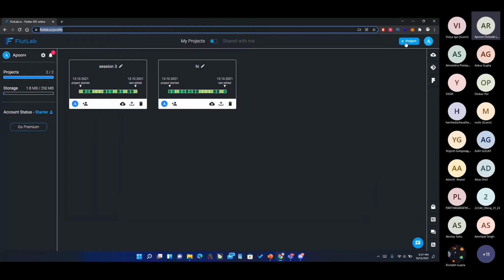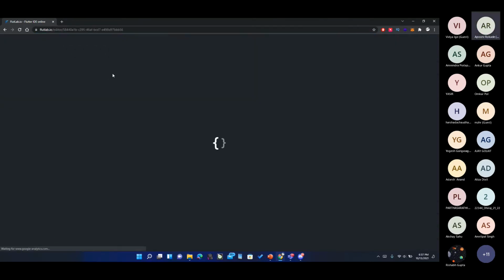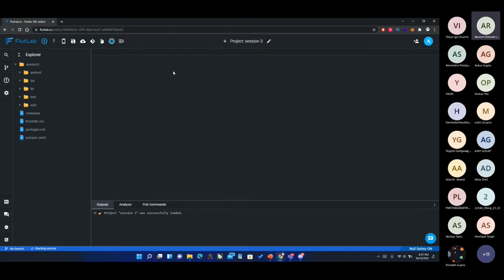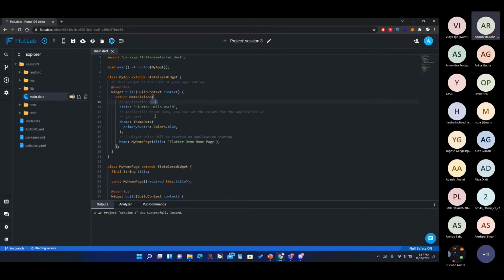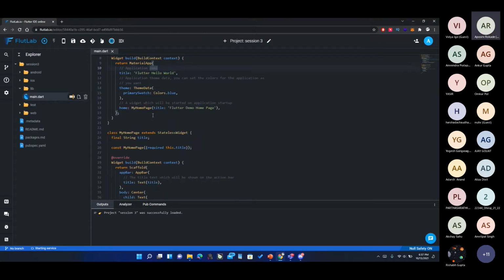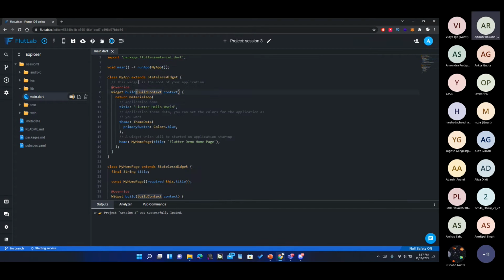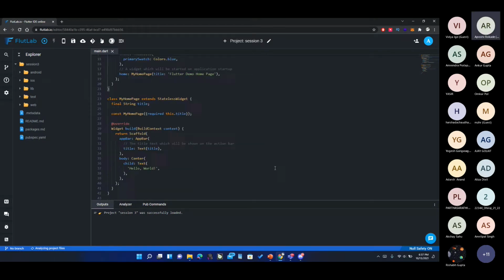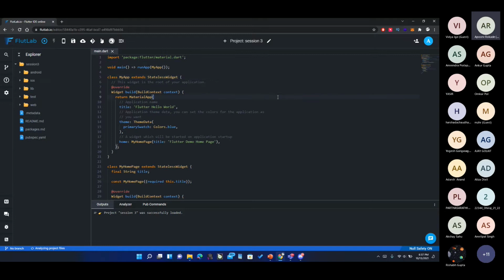Okay. Here you can see this plus project button is there, right? It's not visible, sir. Just a second. If I go inside this project, something like this should be visible to you, right? Yes, sir. So this is exactly a new project, a new project only in Flutter. Okay, so you are in the right place.